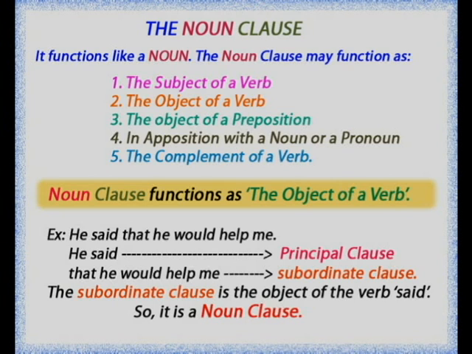Noun clause functions as the object of a verb. Let's see it. For example, he said that he would help me. "He said" is the principal clause. "That he would help me" is the subordinate clause. The subordinate clause is the object of the verb said. So, it is a noun clause.